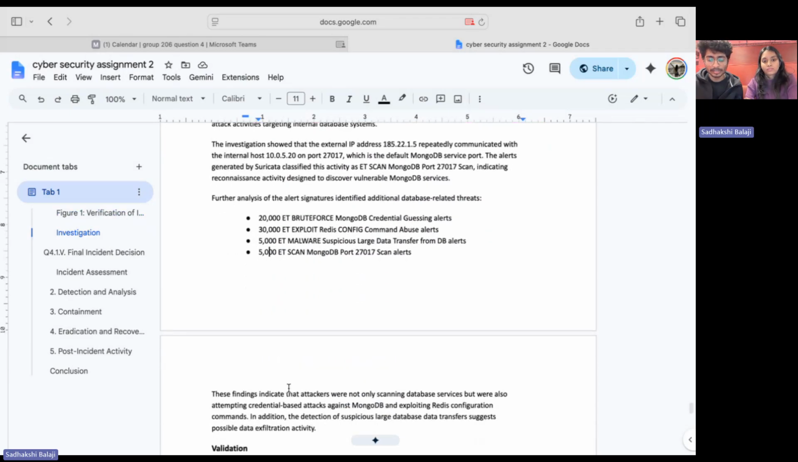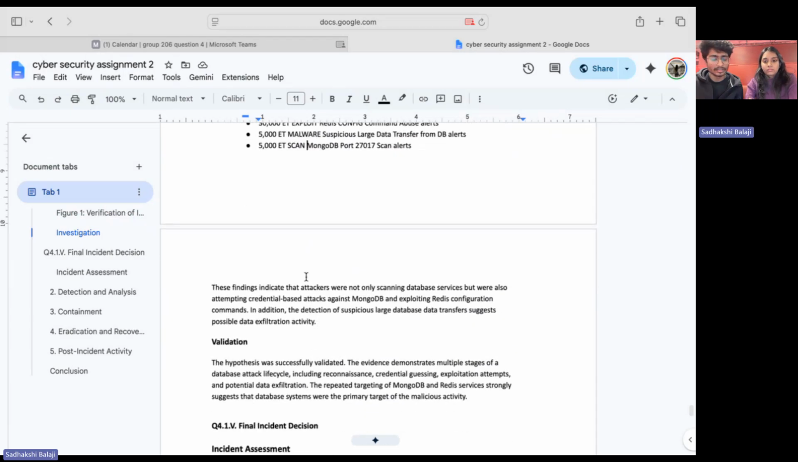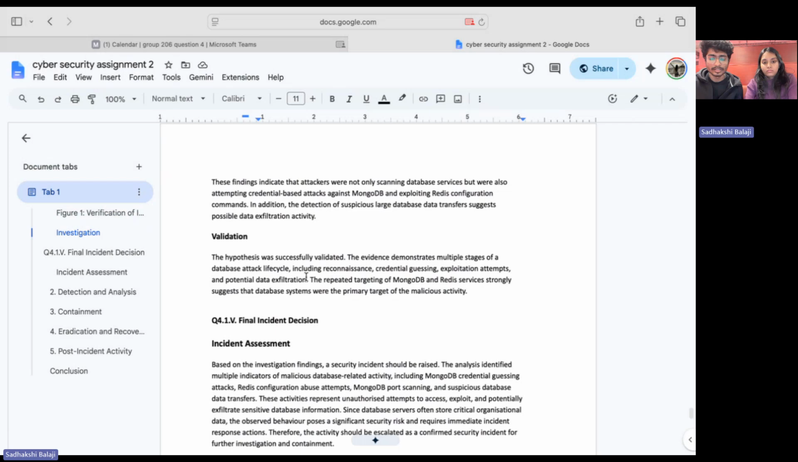I also confirmed the presence of 20,000 MongoDB brute force alerts, 30,000 Redis exploitation alerts, and 5,000 alerts indicating suspicious database data transfers. The final step was to determine whether a security incident should be raised based on the evidence collected. I concluded that the hypothesis was valid.